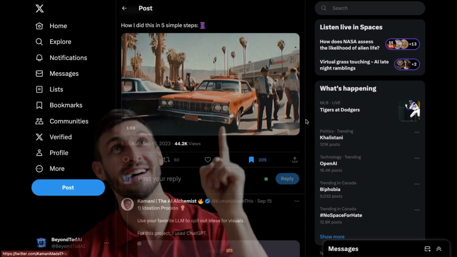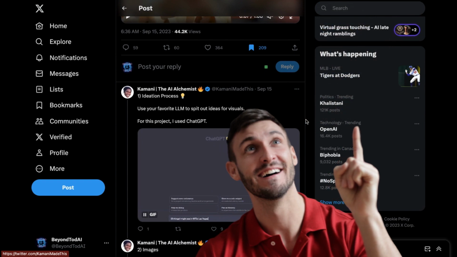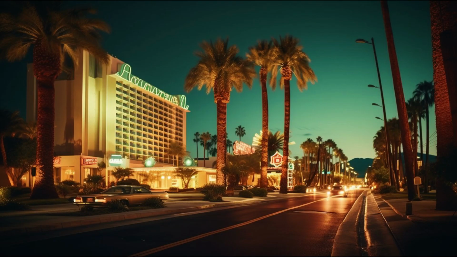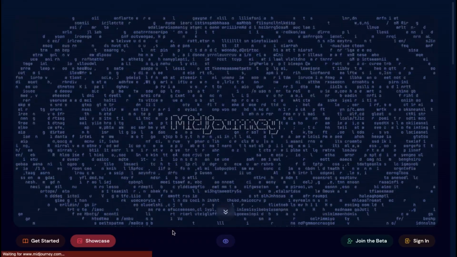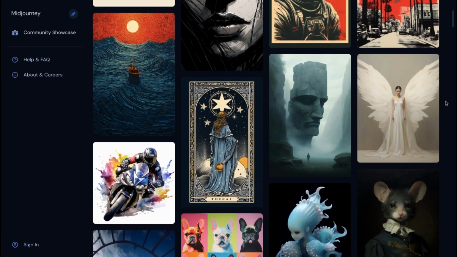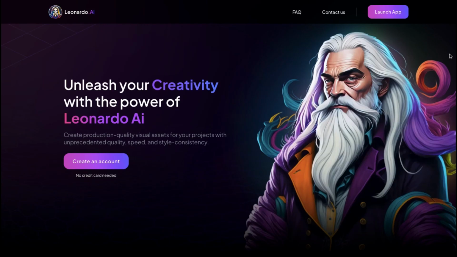You first start off with the ideation process, either on your own or with the help of ChatGPT or Bard. Generate visual ideas of how each scene should look. Using these ideas, you can generate the images through an image generator like Midjourney or DALL-E. Midjourney is what most people prefer for very high quality images. Leonardo also has a fantastic image generator.